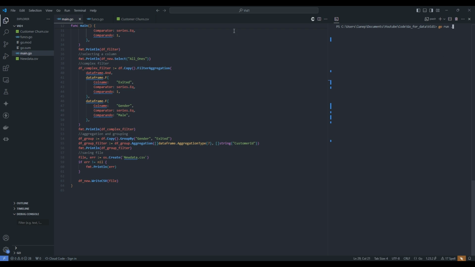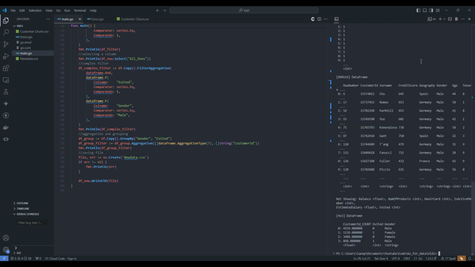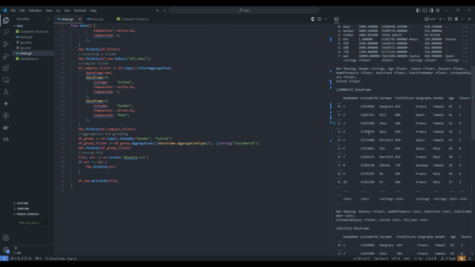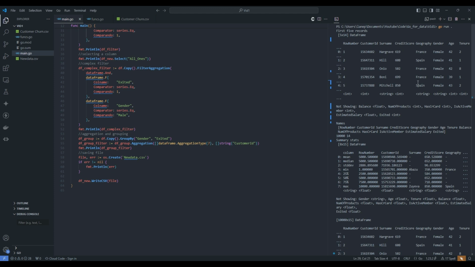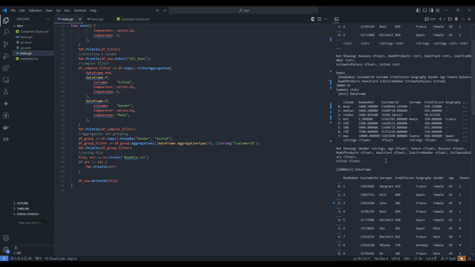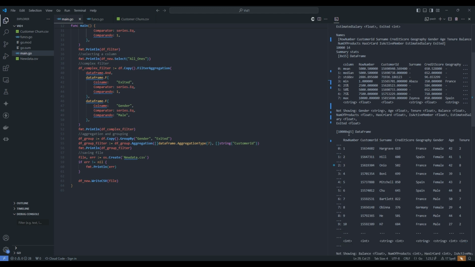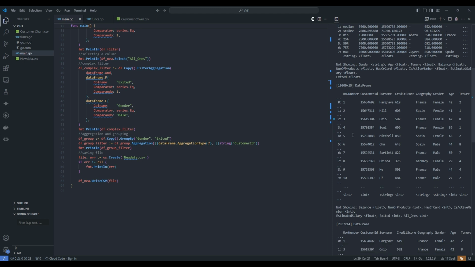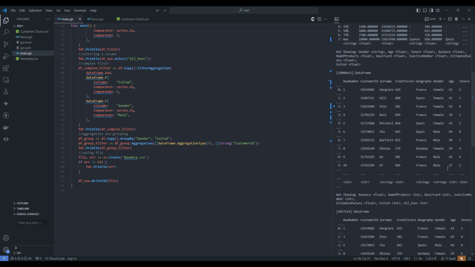And if you notice, I'm using period because I have multiple Go files here. And this is just a way to say, hey, run everything that you can see. It will present us with all of our information. So if we go through this one by one, we can see here's our data frame. We can see the names, right? So these are the columns that we actually have. Here are our summary statistics. Oh, this is our data frame after we've added the all ones column.